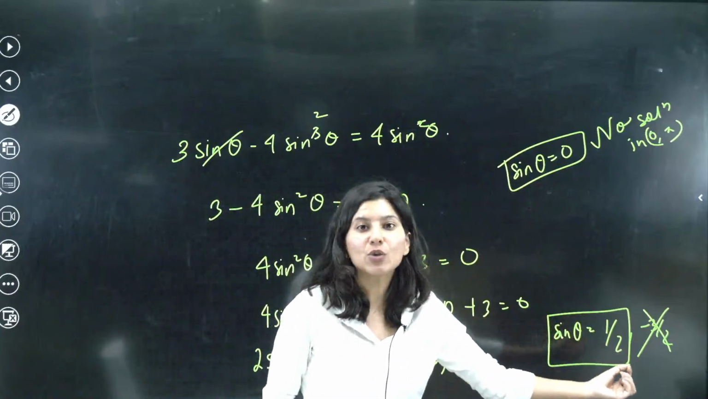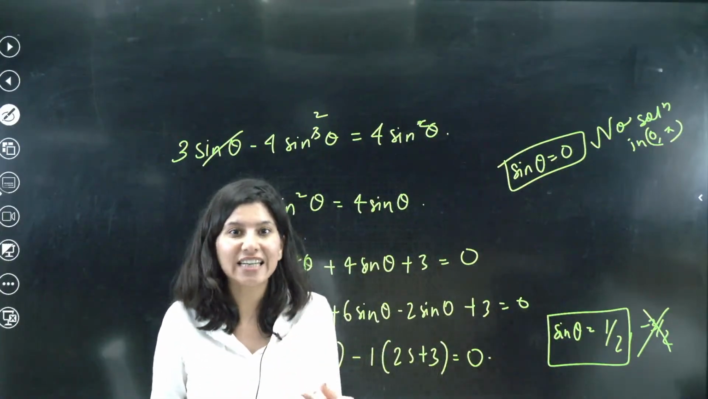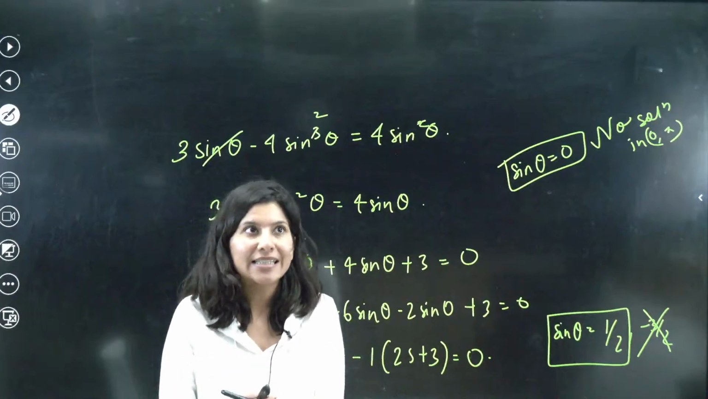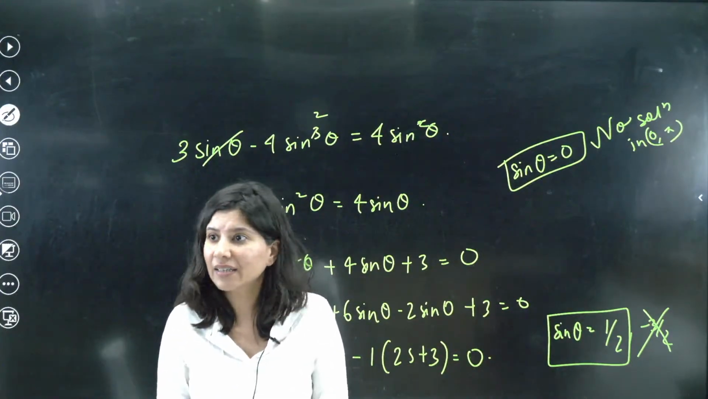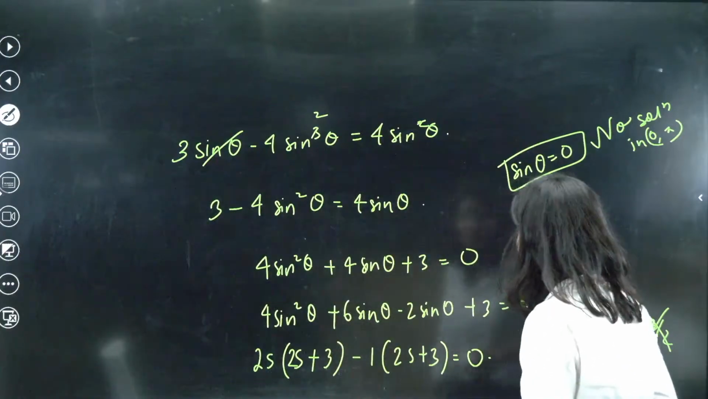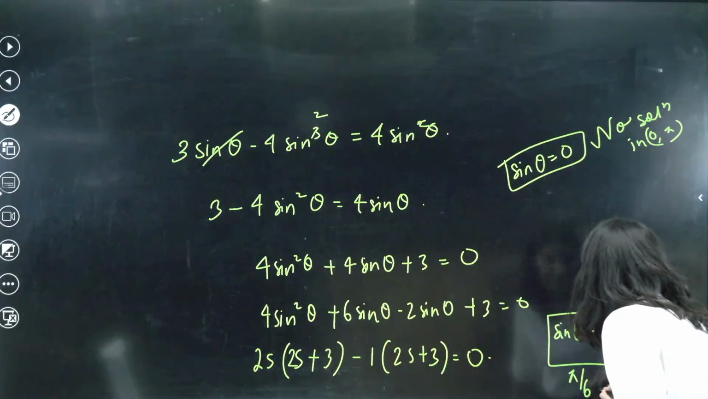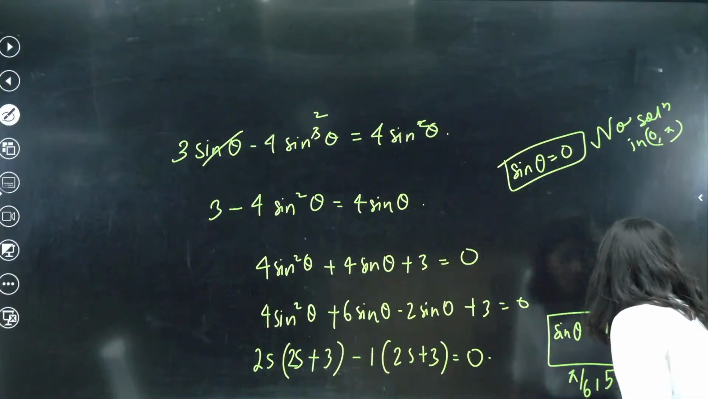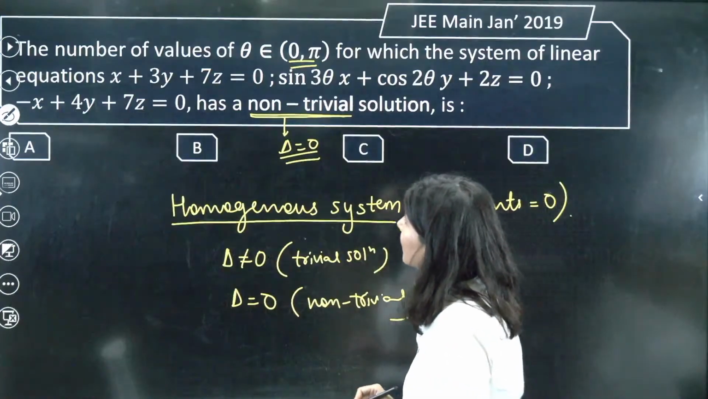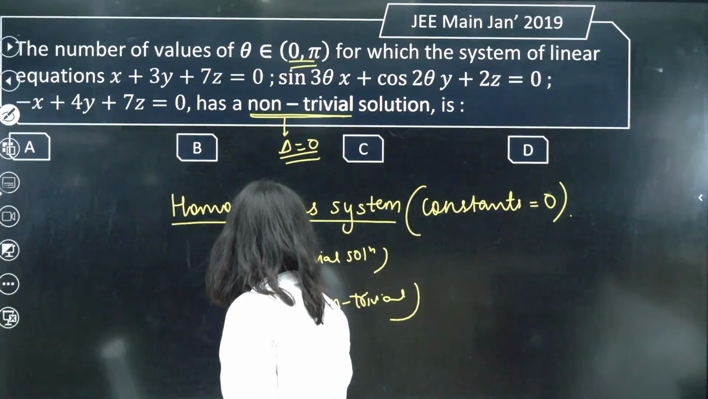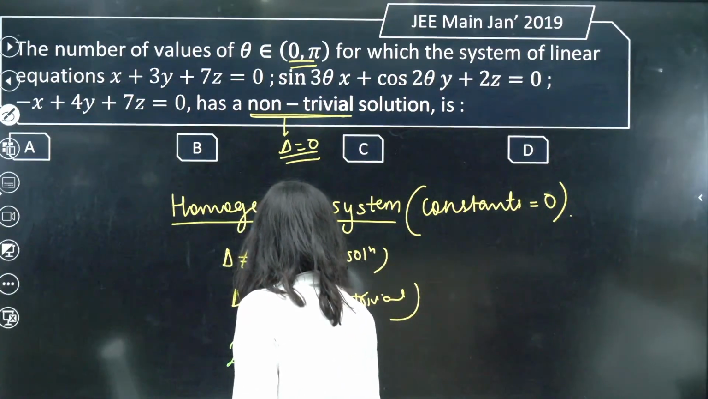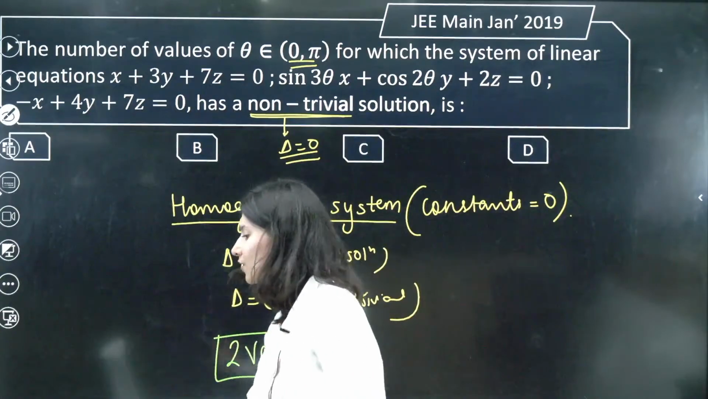And sin theta equals half in 0 to pi, in the first and second quadrant both, basically 30 degree and 150 degree, right? 30 degree, that is pi by 6, and 5 pi by 6. So how many solutions will I have? Tell me. So the number of values of theta, 2 values of theta, is the answer. 2 values of theta is the correct answer of this particular question.